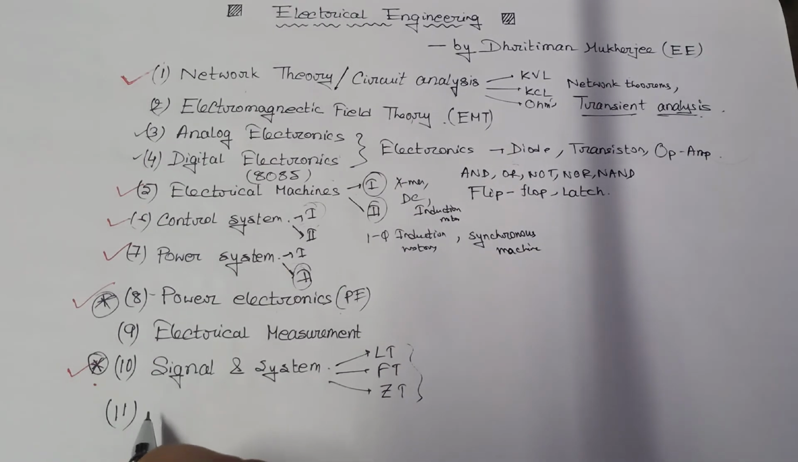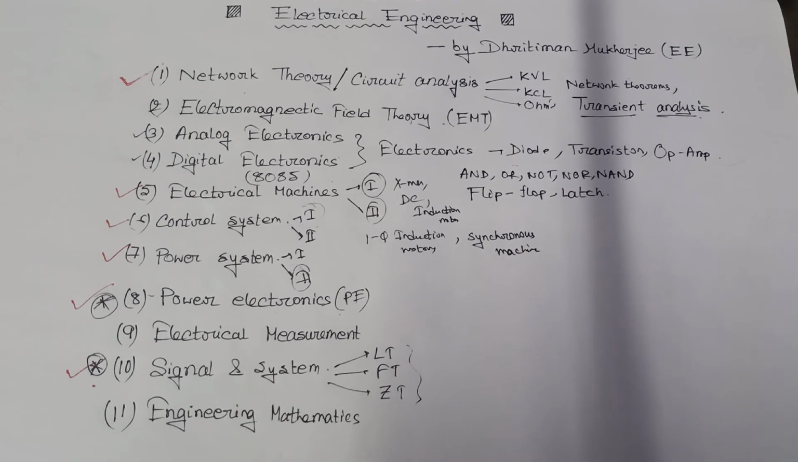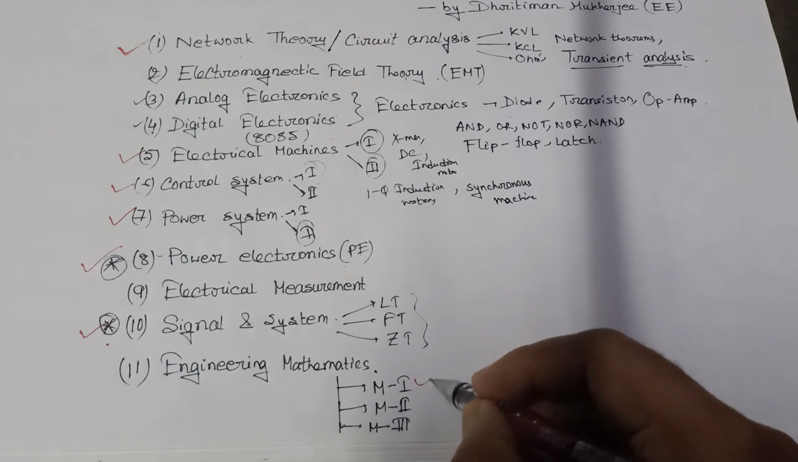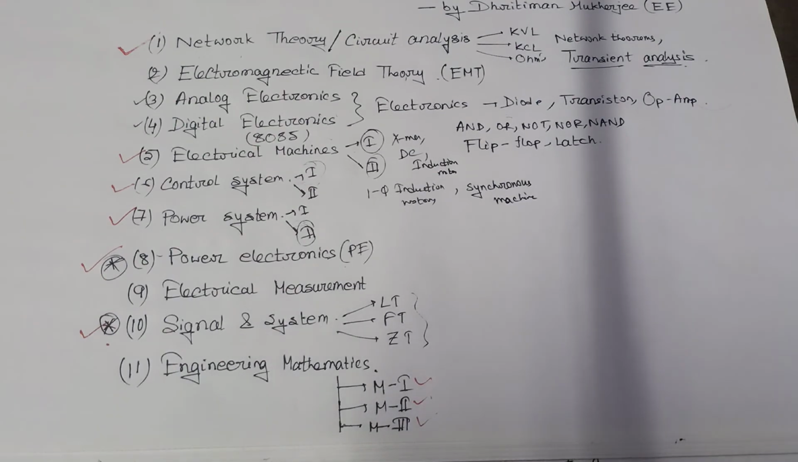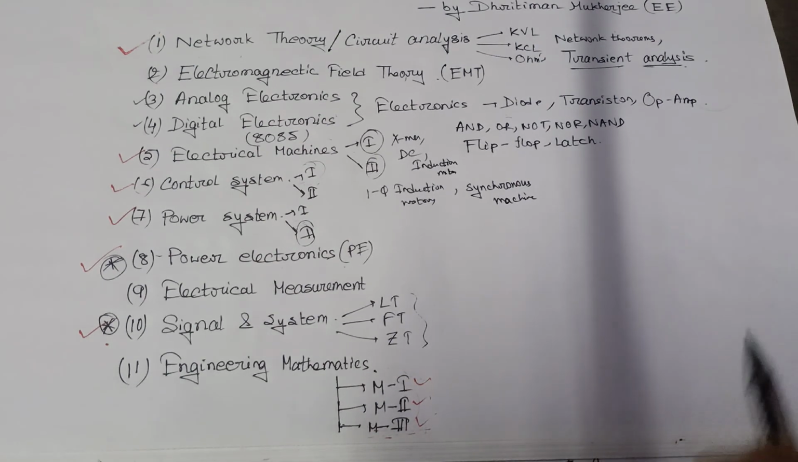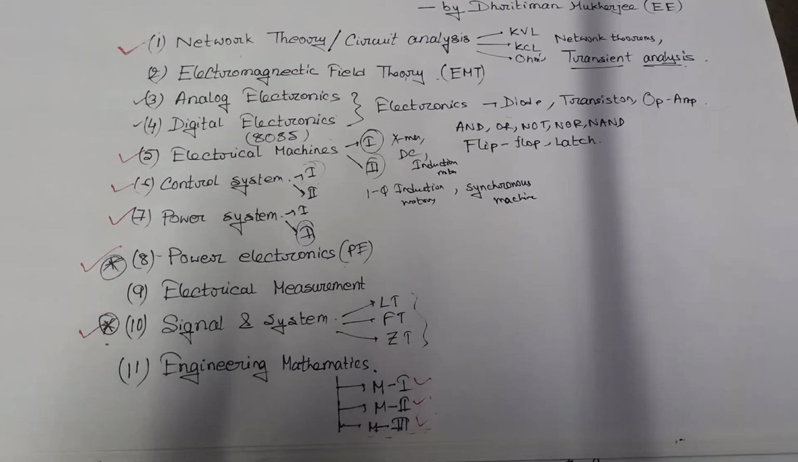Now the 11th subject, which is more or less the same in all streams, is engineering mathematics. This engineering mathematics has 3 parts: Maths 1, Maths 2 and Maths 3. Some students say that Maths 3 is the most complicated in this series, but I will complete all the syllabus of Maths, so there will be no problem, so don't worry.